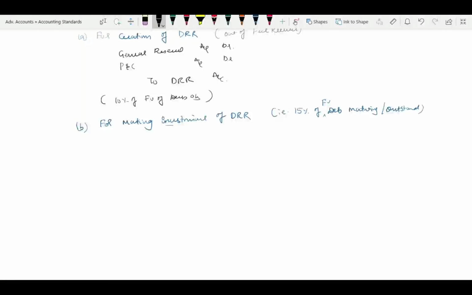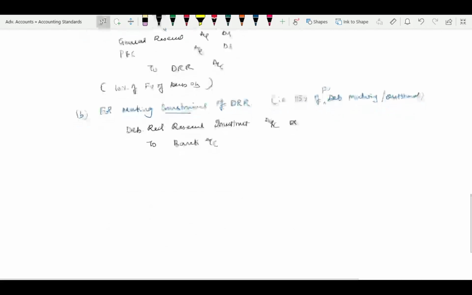Since this is an investment, it is an asset. So therefore the entry is debenture redemption reserve investment account debit to bank account. Don't say, sir, it is out of free reserves. No, the actual investment has to be purchased in physical cash. So therefore it is a purchasing entry.